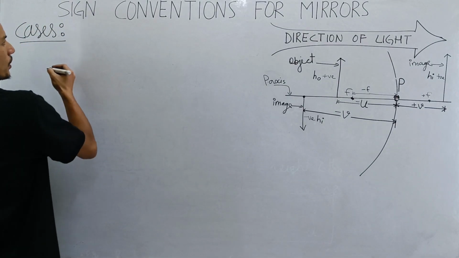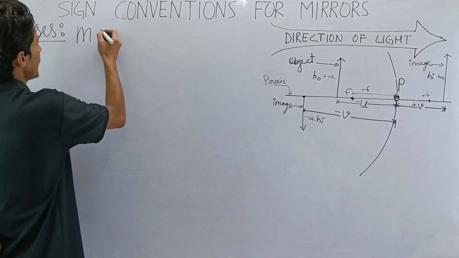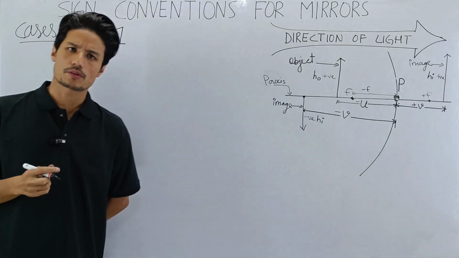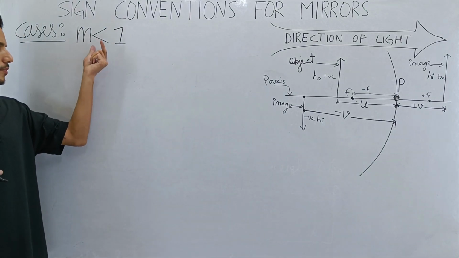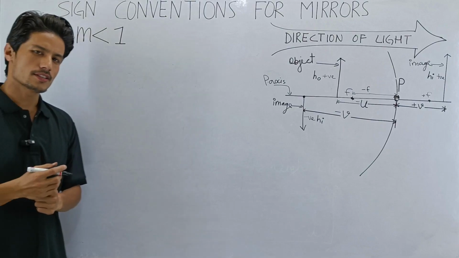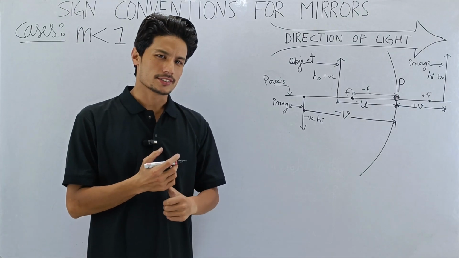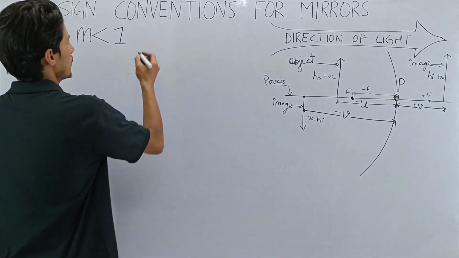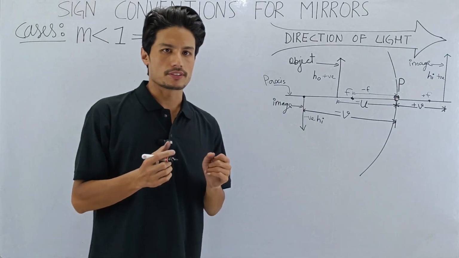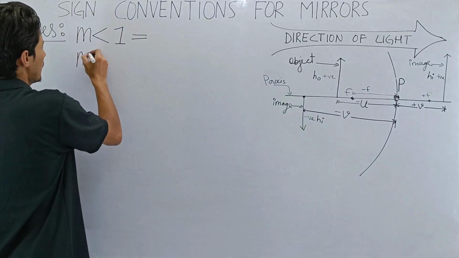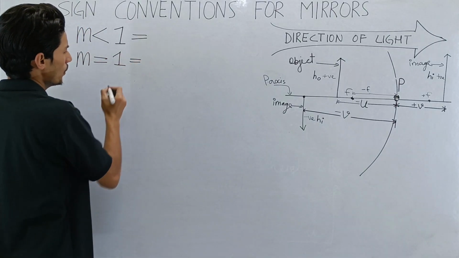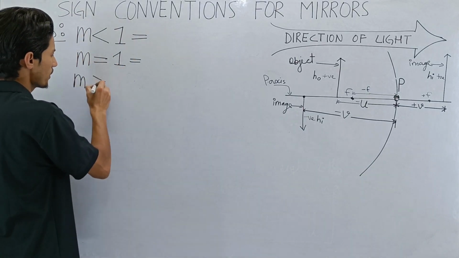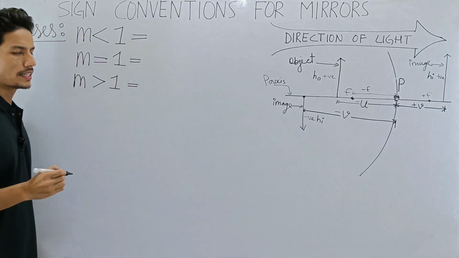Now, the first one: M less than 1. How do we read this? M greater than 1 or M less than 1? This is M less than 1. So if magnification is less than 1, what does it mean? Then M equal to 1. What does it mean if magnification is equal to 1? Then if magnification is greater than 1, what does it mean?